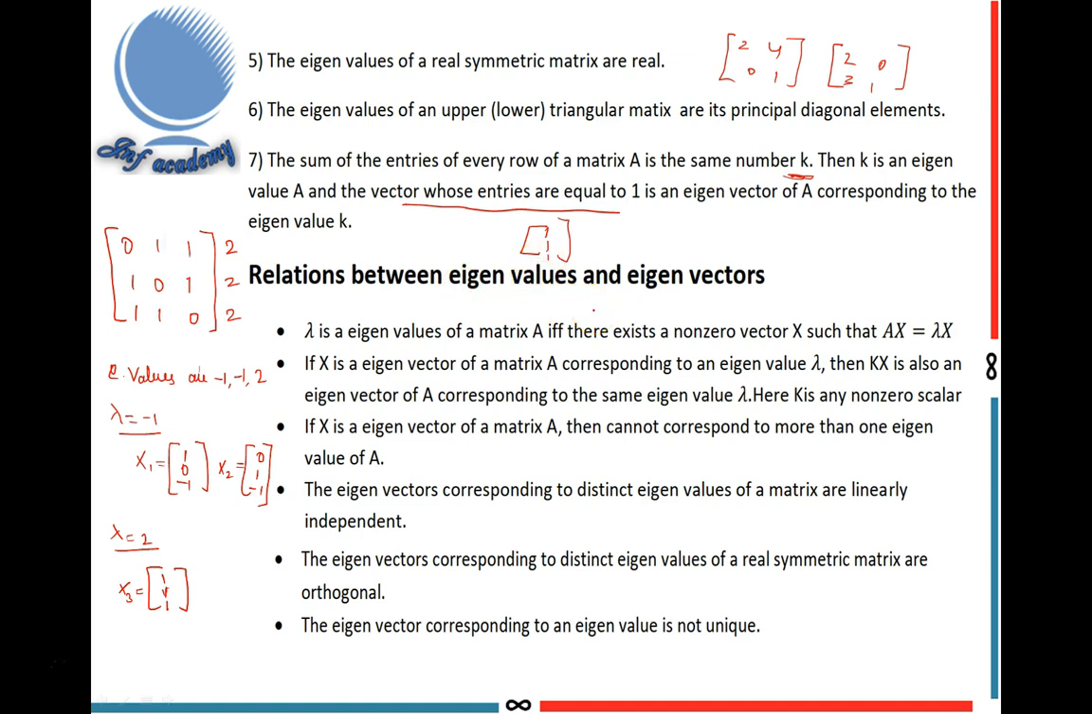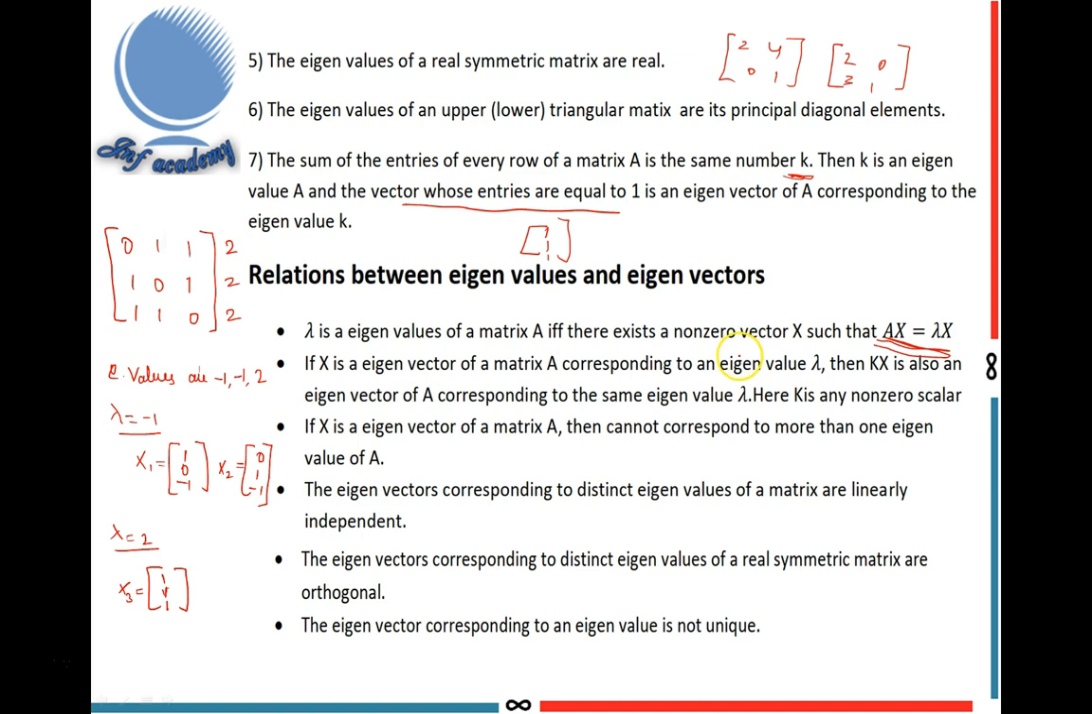Next, let us move on to the relations between eigenvalues and eigenvectors. This is the definition: lambda is an eigenvalue of a matrix A if and only if there exists a non-zero vector x such that Ax equals lambda x. This is the definition of an eigenvector. Next, if x is an eigenvector of a matrix A corresponding to an eigenvalue lambda, then kx is also an eigenvector of A corresponding to the same eigenvalue lambda. Here k is any non-zero scalar.